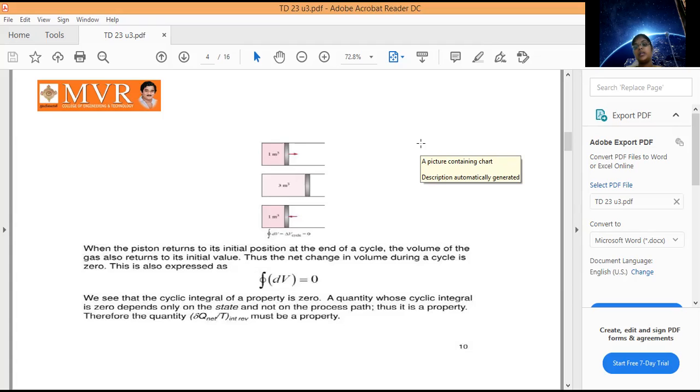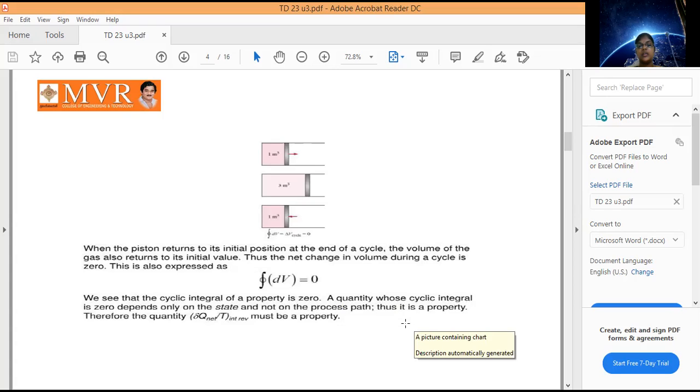So the cyclic integral of a property is 0. It depends only on the state and not on the path. That is why we call it a property. So what are the state points? That is what we call a property. Therefore, the cyclic integral of δq net by T for an internally reversible cycle must be a property.